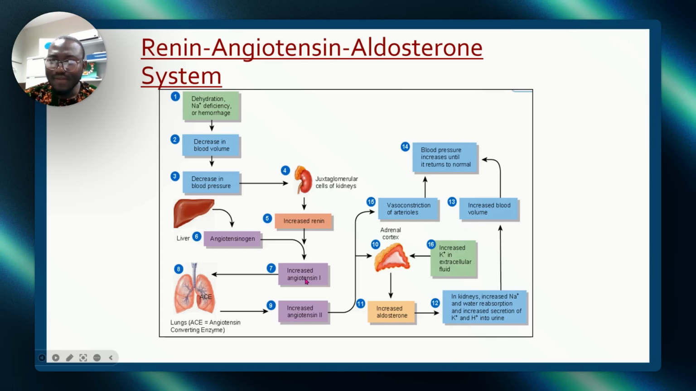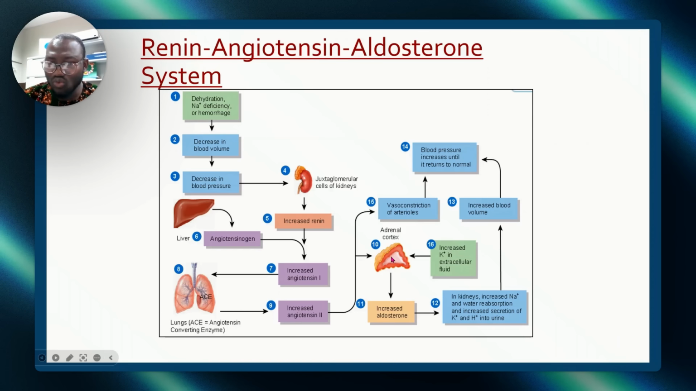So angiotensin 1 will now be broken further to angiotensin 2. How is it broken further? Now the lungs will produce ACE, angiotensin converting enzyme, which converts angiotensin 1 to angiotensin 2. So the question is, why are the kidney, the lungs and the liver stressing themselves doing all these things? It is so that it will lead to vasoconstriction of arteries. But before even this vasoconstriction, the major thing it will lead to is activation of the adrenal cortex.